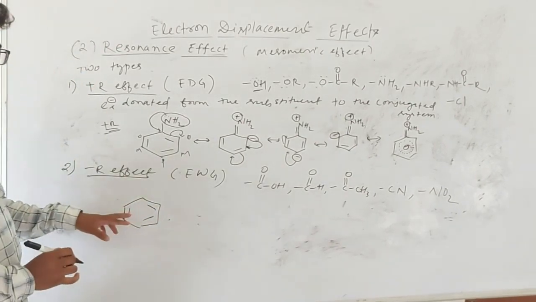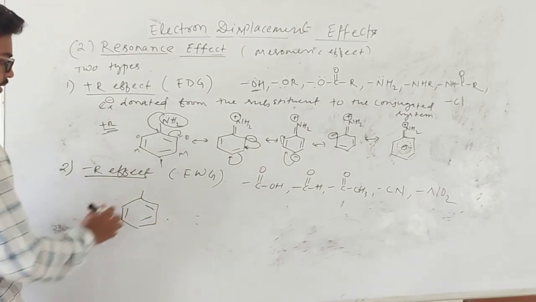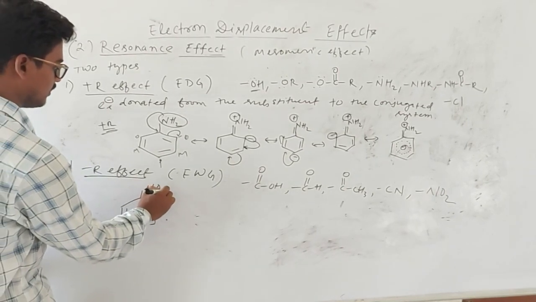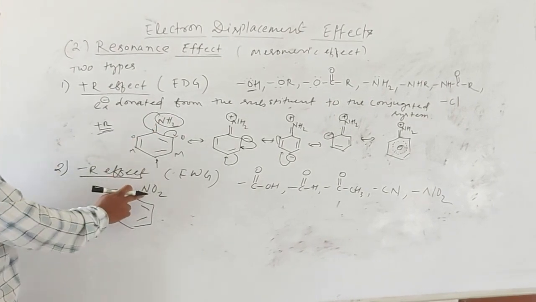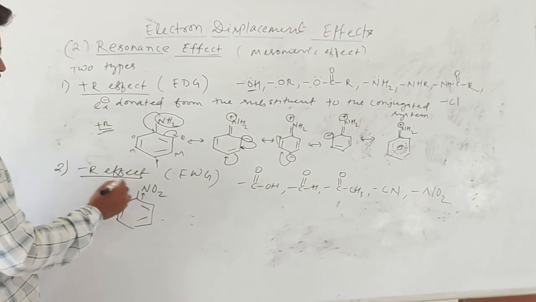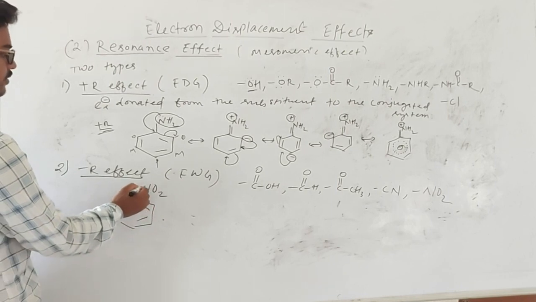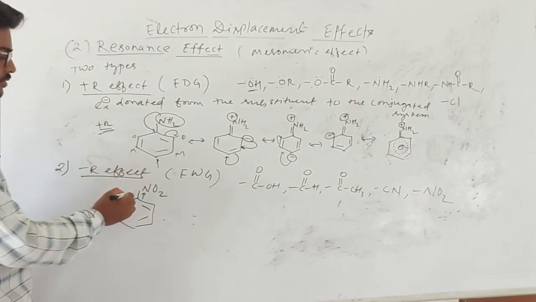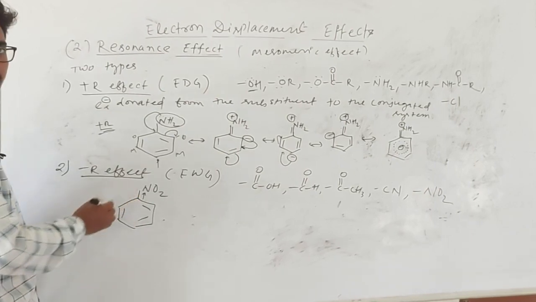If we have a conjugated system and it contains an electron withdrawing group, this group will withdraw the electron. That means electrons will transfer from the conjugated system to the substituent present on the conjugated system.